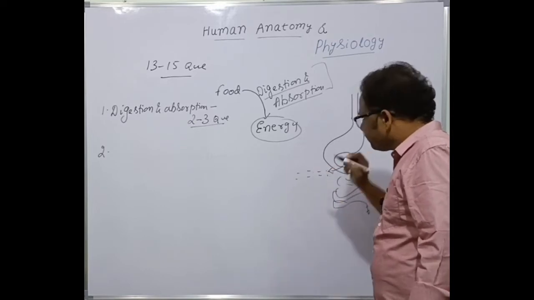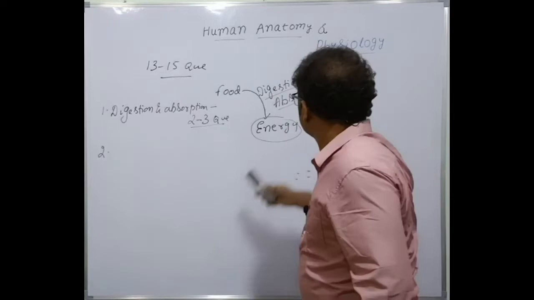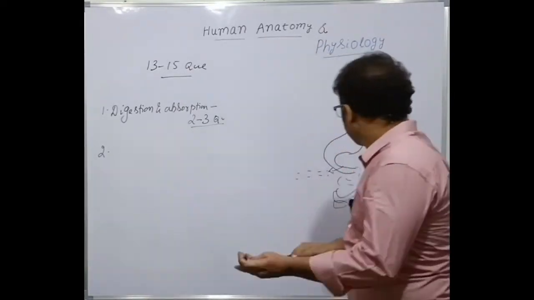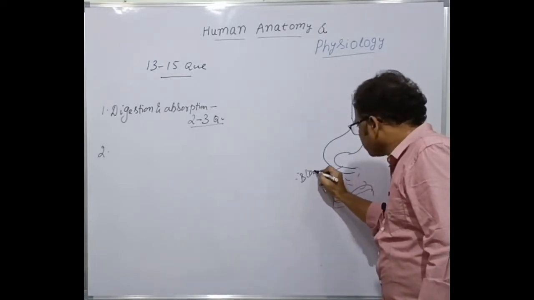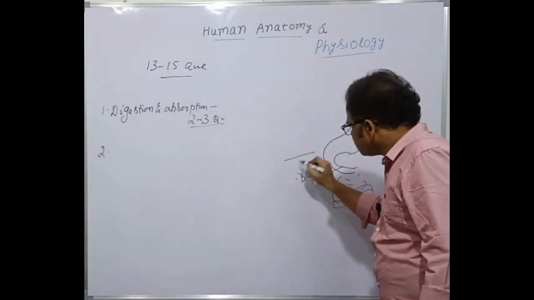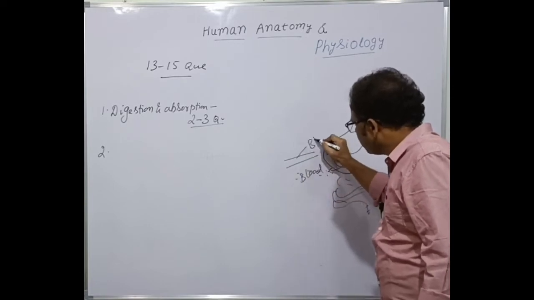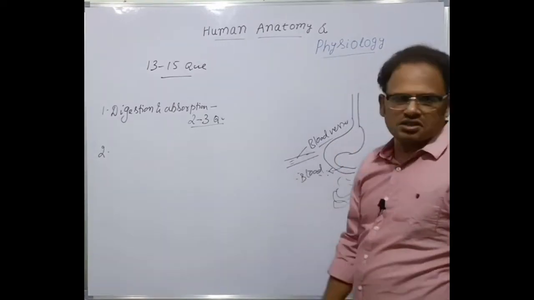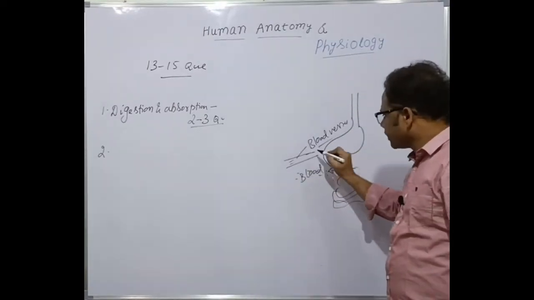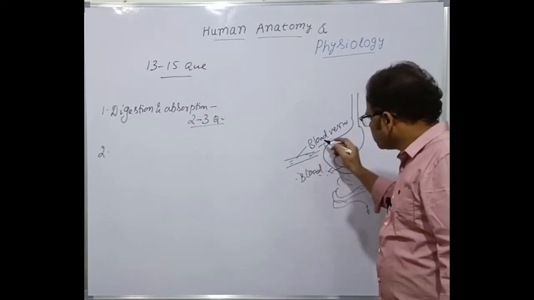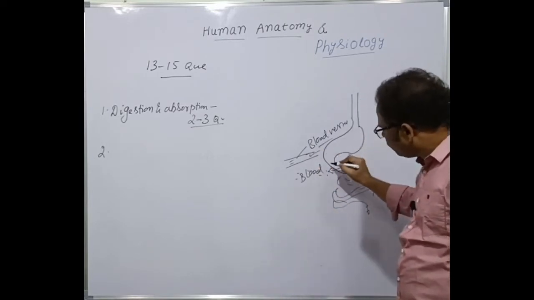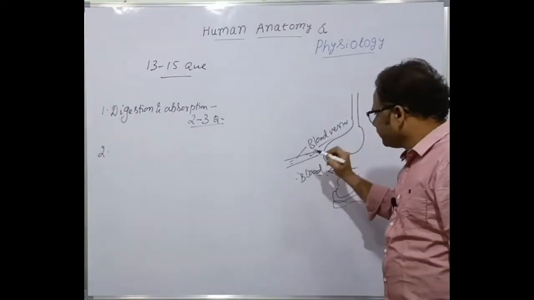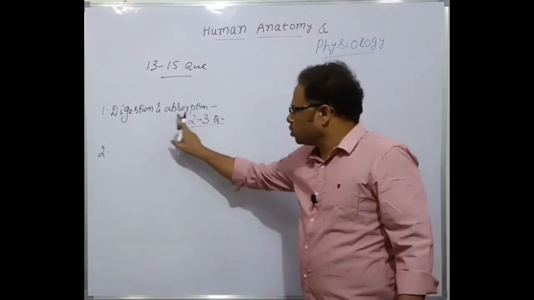This here is the blood, isn't it? The food is absorbed into the blood. The blood is carried, of course, by the blood vessels. I'm writing here, blood vessels. This is a representation of total blood vessels, for example. These blood vessels carry the digested food. This is called absorption, because after the food is digested, it needs to be absorbed into the blood. So digestion and absorption here.